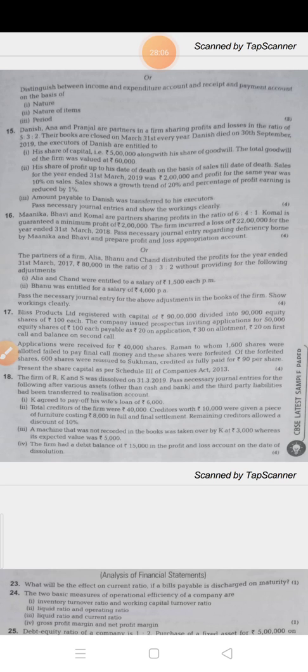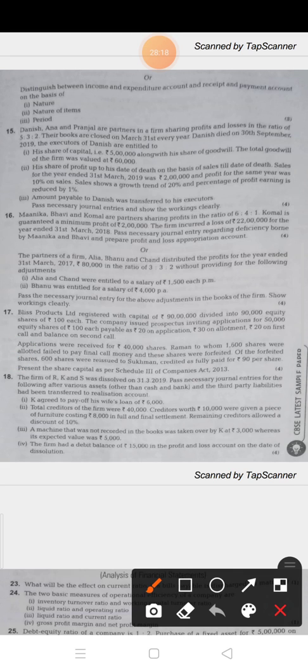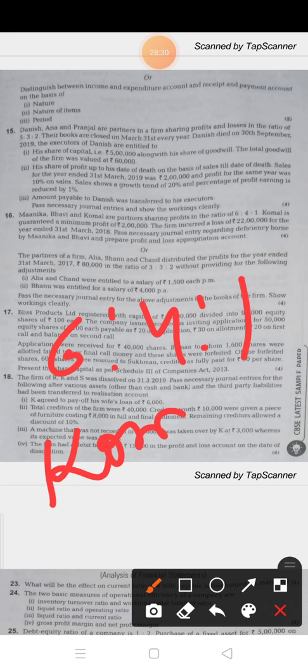Now first of all, here the loss given is 22 lakh. This loss you have to distribute among the partners in 6:1 ratio. So the main thing is the guaranteed partner is Komal, guaranteed a 2 lakh profit.